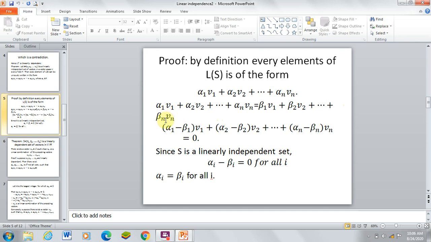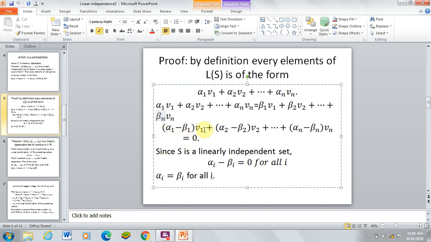Arranging the terms, (alpha 1 minus beta 1) v1 plus (alpha 2 minus beta 2) v2 plus ... plus (alpha n minus beta n) vn equals 0. Since S is a linearly independent set, all the scalars alpha 1 minus beta 1, alpha 2 minus beta 2, and so on are equal to 0.